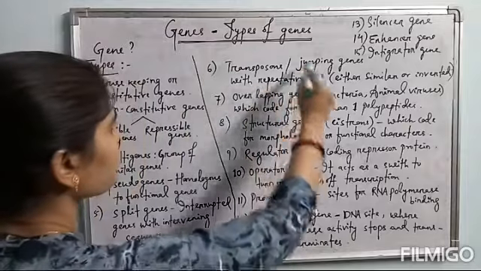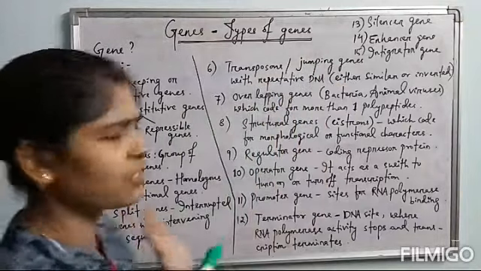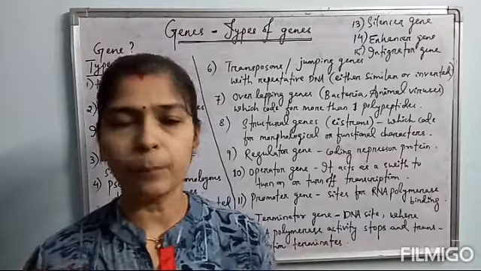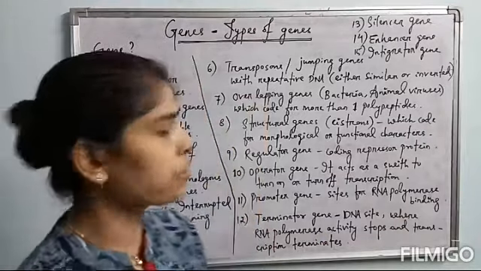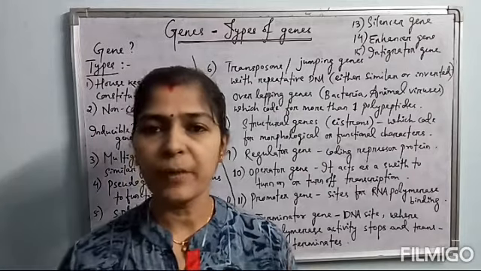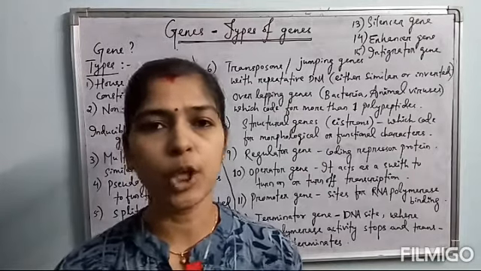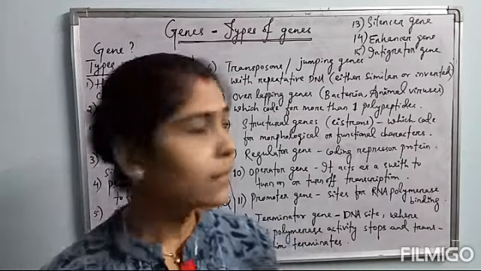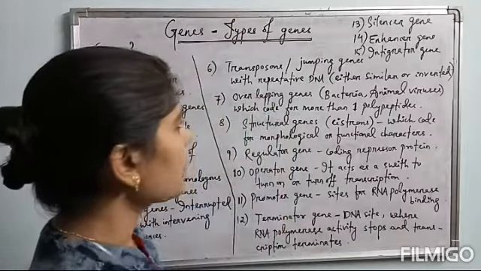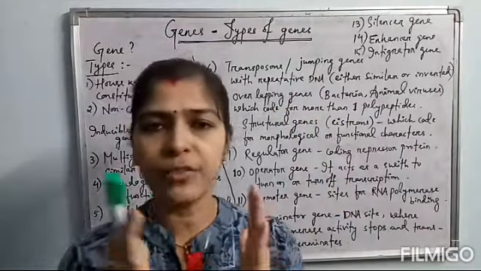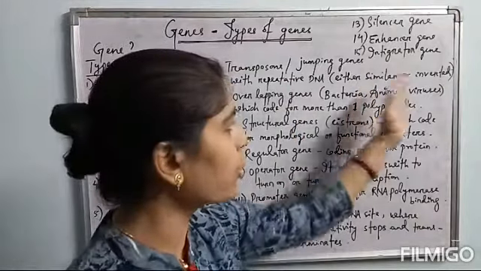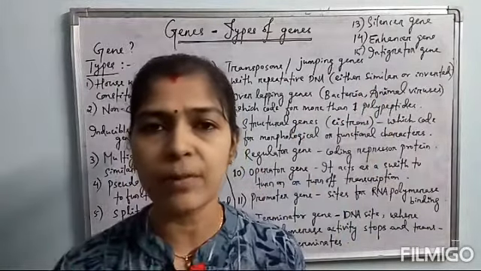Then come to the transposons or jumping genes. It's a very peculiar thing present in our chromosomes. These jumping genes are mostly present toward the telomeric region of the chromosome. These transposons or jumping genes have repetitive DNA sequences, either similar or inverted repetitive DNA sequences.